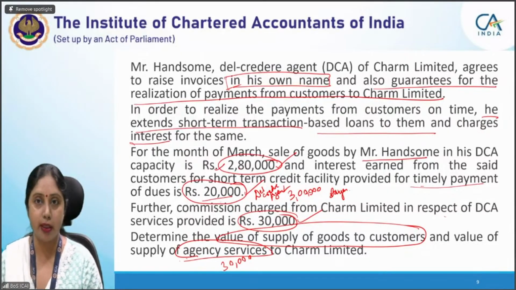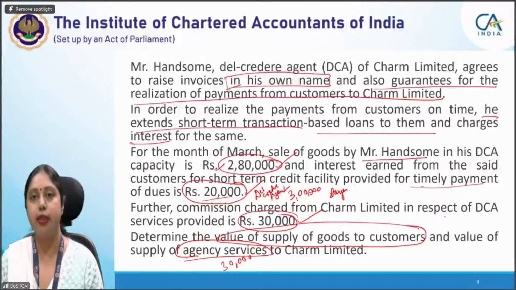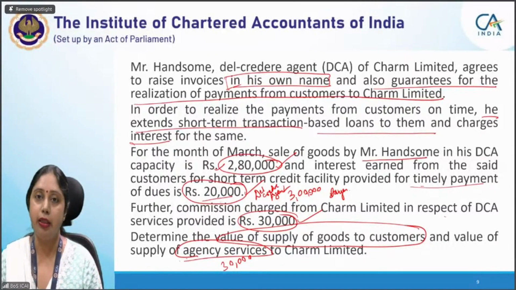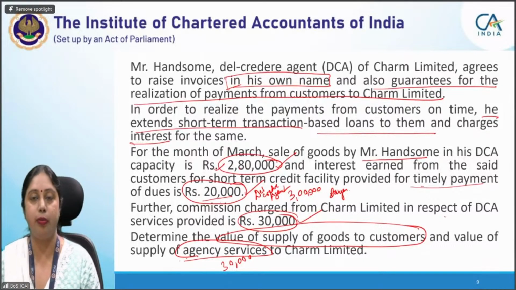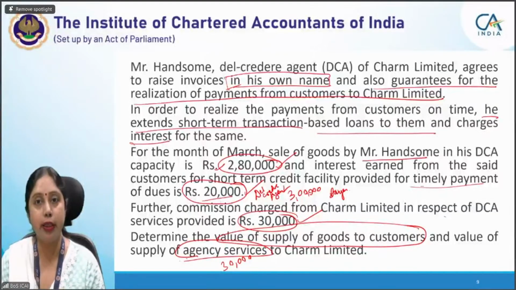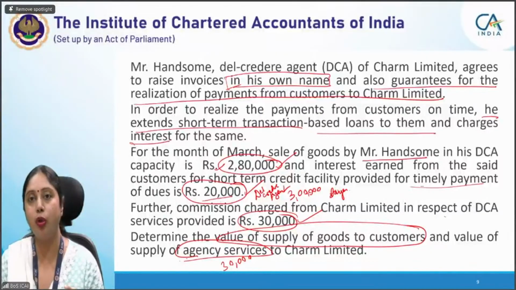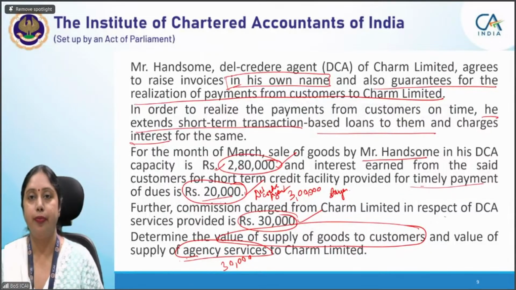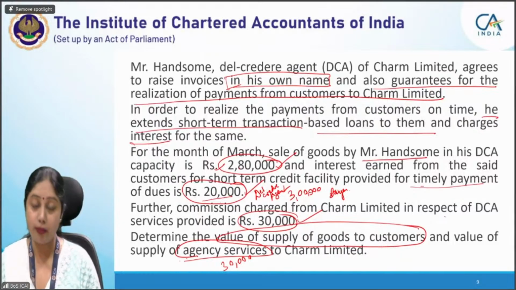Then we have to refer to the circular. And I always recommend these students that you should focus more on the provisions rather than getting lost in the circular numbers, notification numbers, section rules. At the intermediate level, we generally expect the students to be aware of the provisions. So focus more on the provisions. See that you are writing the correct provision instead of focusing more on memorizing the section number, notification number, circulars. You should focus more on the provision. So here also, this is the point that you should mention the provision. So this is the first point that you have mentioned. It is an agent under schedule 1.